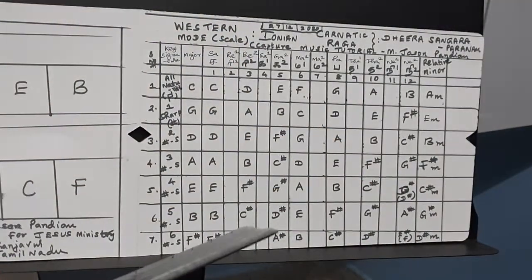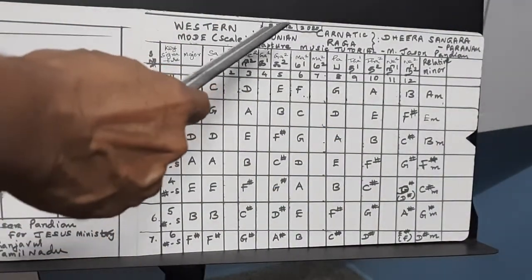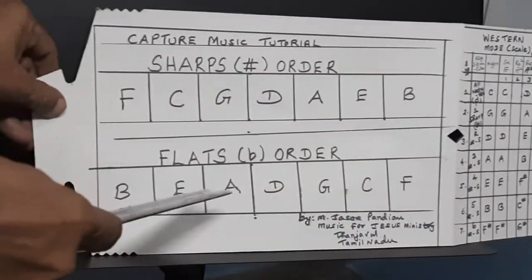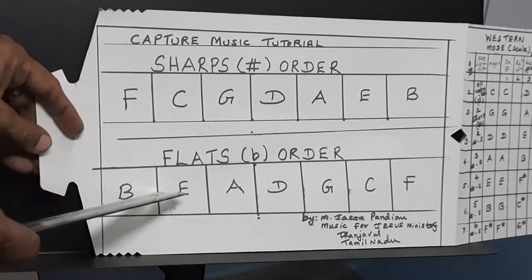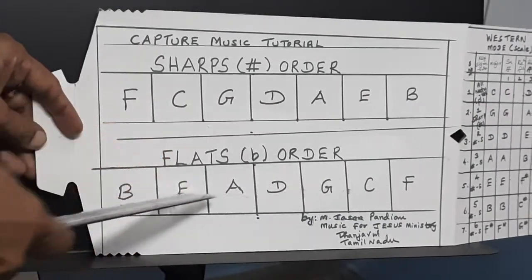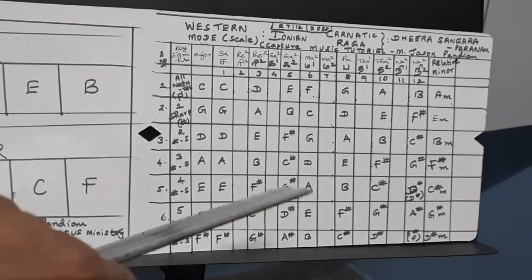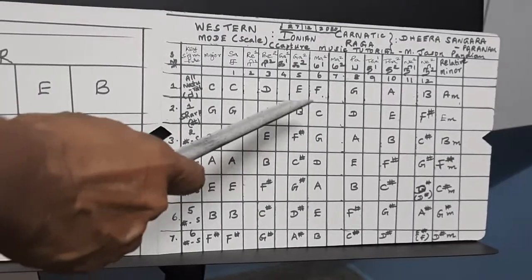So I hope you would understand. This Ionian mode has 12 majors. In the next video, I will be teaching the 5 majors based upon the flat keys. I hope you will understand. So you have to memorize.